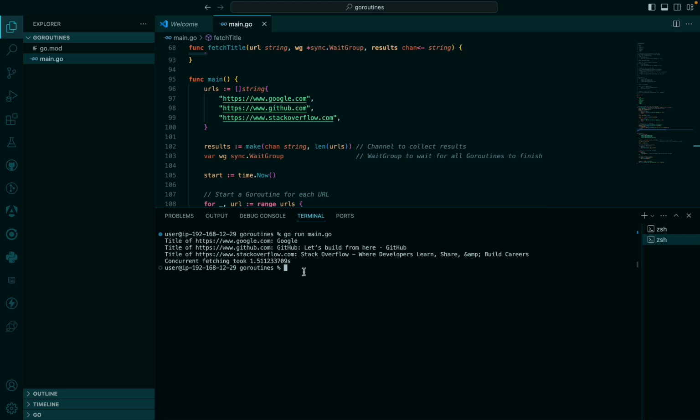But this particular one that uses go routines took us 1.5 seconds. So you can see the difference in terms of speed. That is why it is important to learn how to use go routines and channels in your programs. It is very, very important for efficiency and for quick delivery of your program, right?